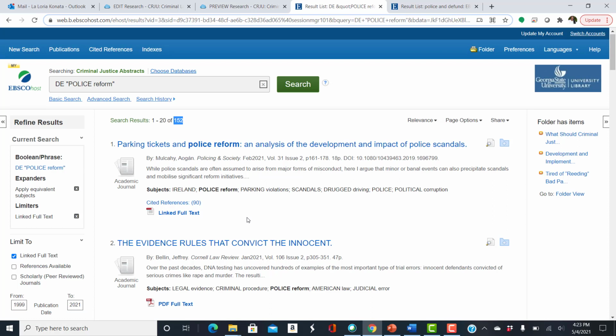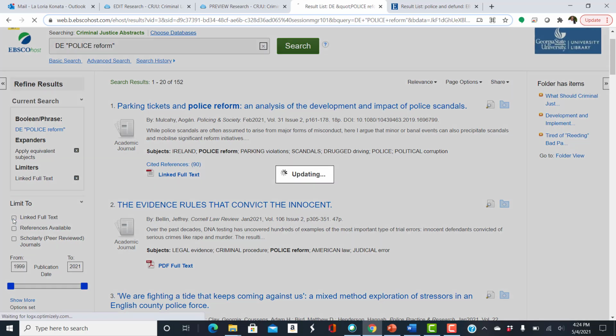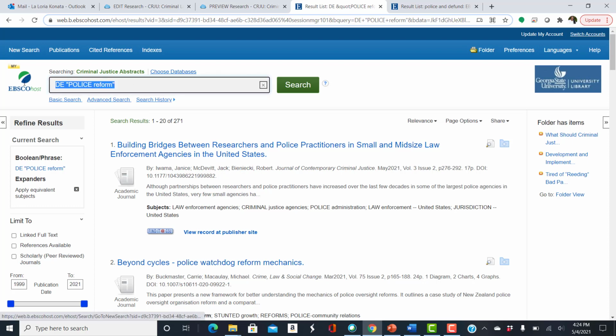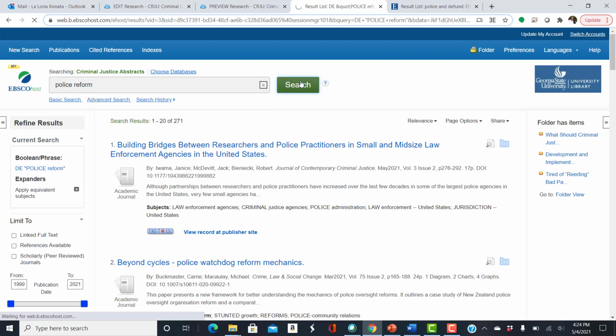And notice in this database, it automatically limits all of our results to linked full text. If you're not getting enough results, deselect that for more options. And just because the full text is not in this database does not mean that we do not have it at all. I'm going to go back and do another search for police reform. We did that from the subject of the last article, and sometimes just doing it from the search bar will lead to different results.